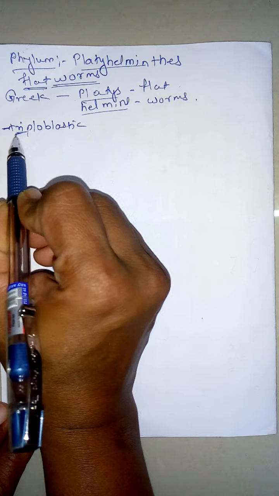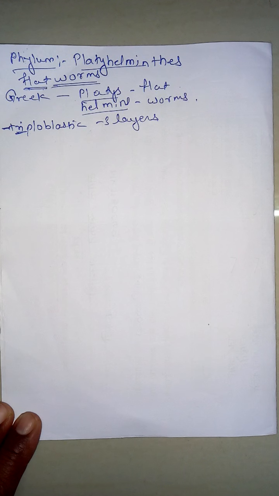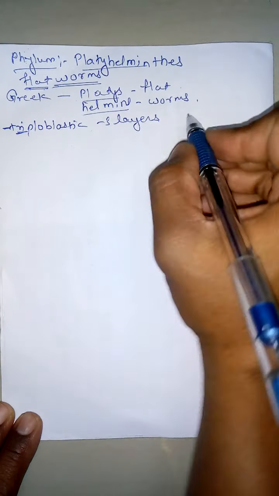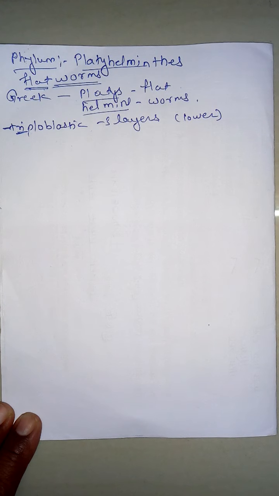Triploblastic means tri, three layers. Since three layers are present, we call them triploblastic. These are the lower triploblastic animals.